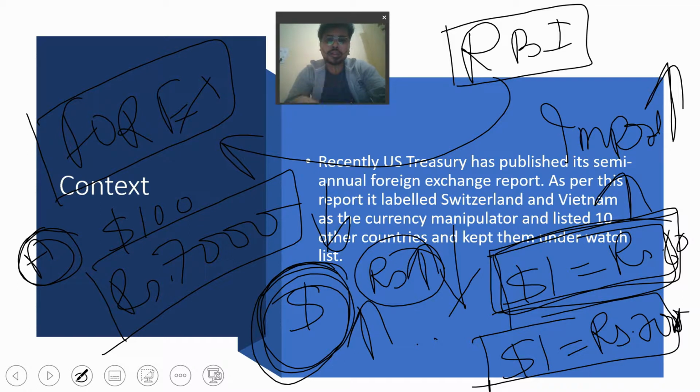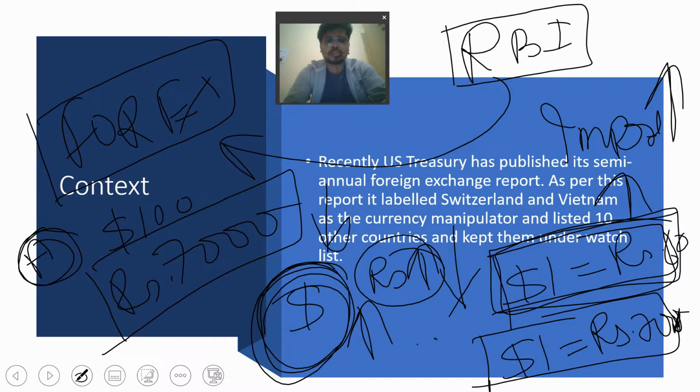Like for a certain point only RBI can intervene. After that it is completely out of hand. Okay, so when the rupee's value will depreciate, in that case export will increase. Because in exporting they are going to get more money. All the countries want to export as much as they can. Every country wants to export, because they are going to get money from it.